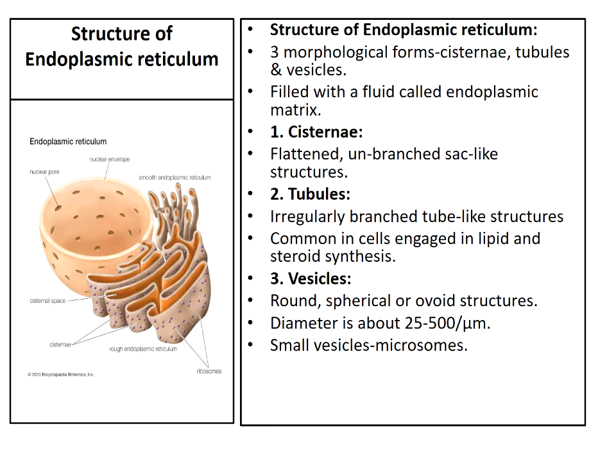This endoplasmic reticulum exists in three morphological forms. The structure consists of three parts: first the cisternae, second the tubules and third the vesicles.